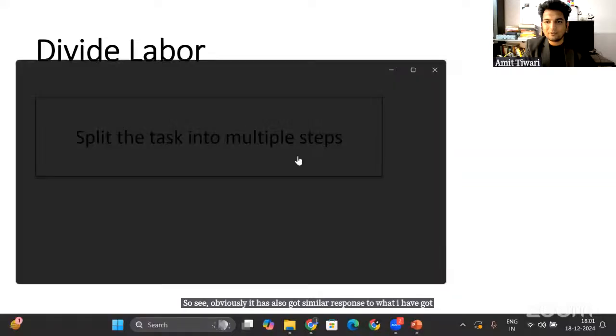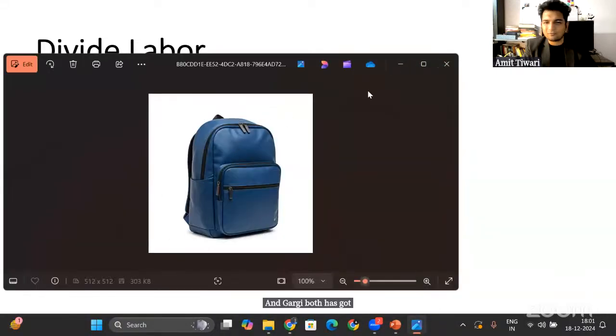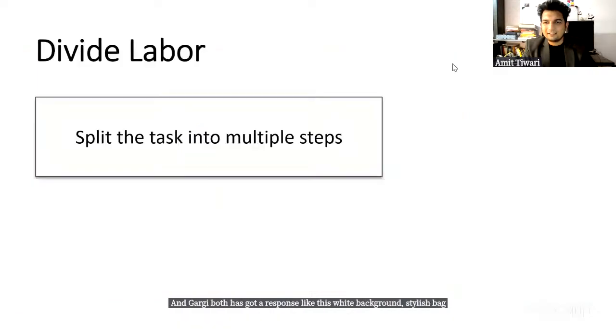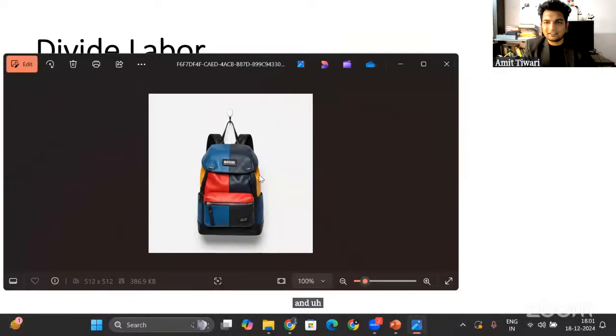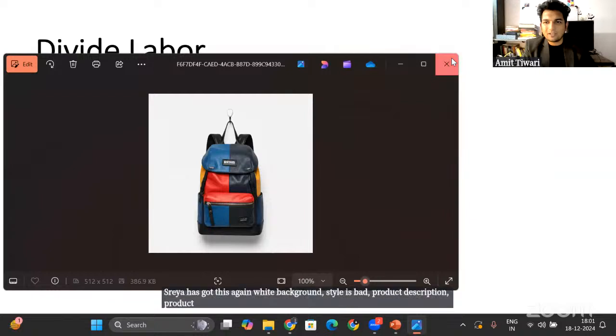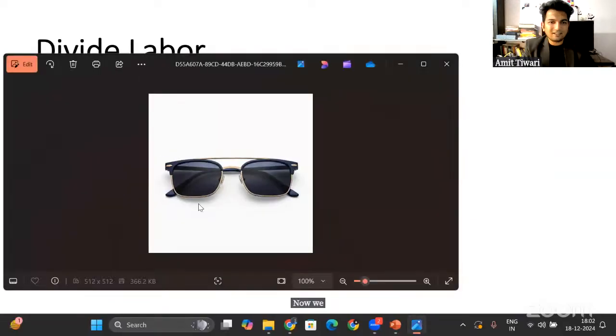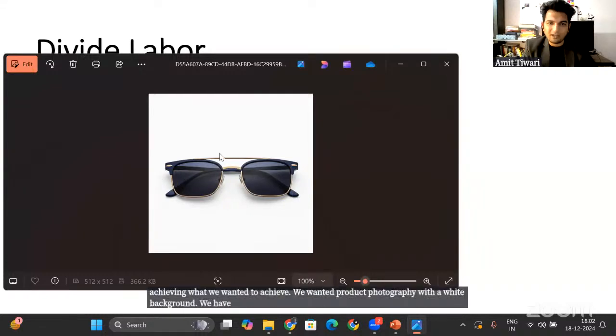And Gargi Bose has got an example response like this: white background, stylish bag, and Shreya has got this again: white background, stylish bag, product description, product photography. Now we are kind of achieving what we wanted to achieve. We wanted product photography with a white background. We have achieved that, right? We wanted a Polaroid lens.